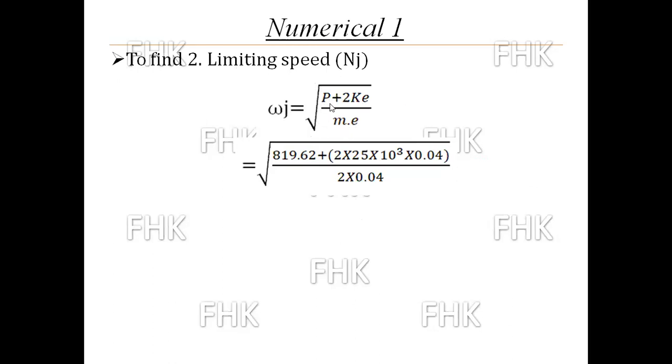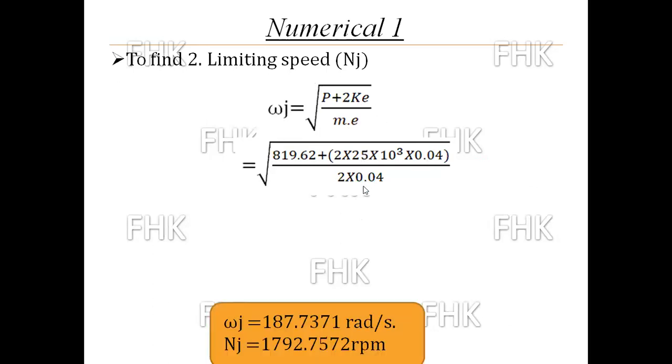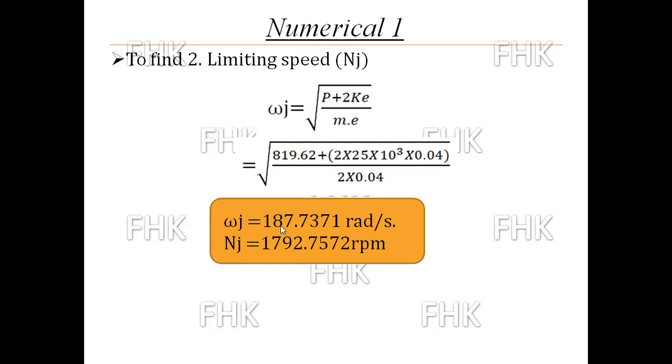The limiting speed omega J is equal to the square root of P plus k e divided by m e. Putting the values of P, k and e, we get the value of omega J as 187.7371 radian per second. By converting that omega into rotating speed in rpm, we get 1792.7572 rpm. So this is the limiting speed.